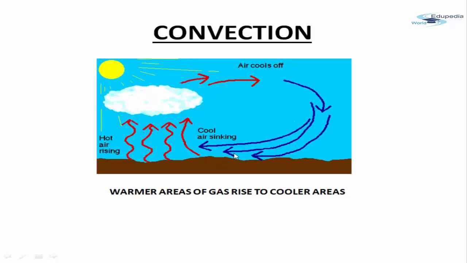Now when it comes back to the earth, again because of the sun, the air will become hot, it will rise up, it will get condensed, the air will become cooler and again come down. So this is the convection current that takes place in the atmosphere. So warmer areas of gas rise to the colder areas and again come down. So these are the convection currents in the atmosphere.